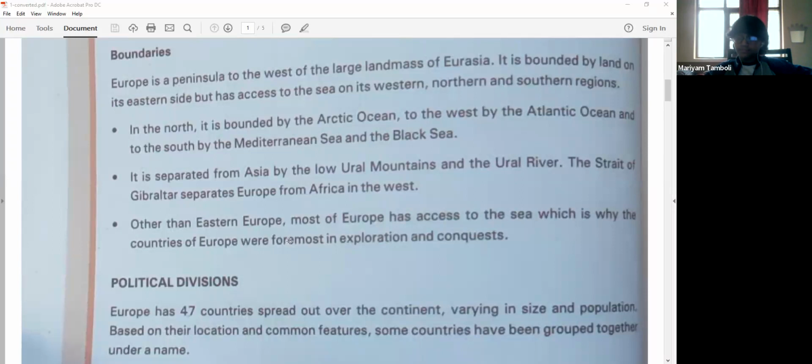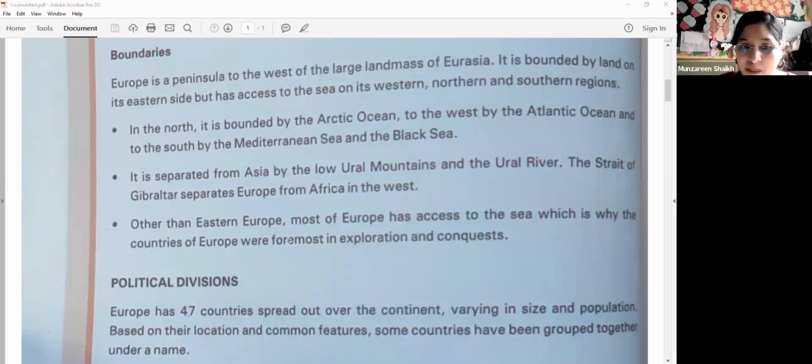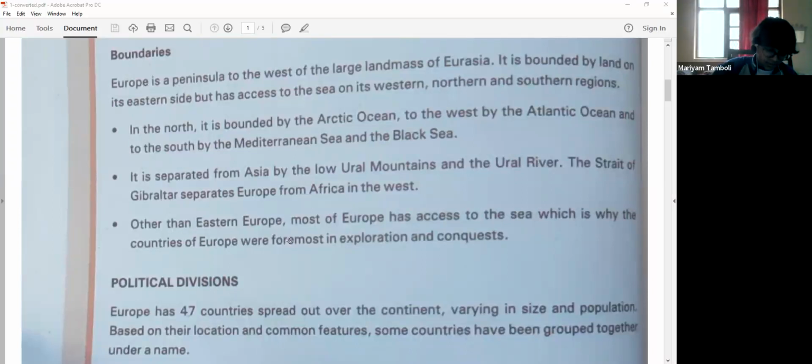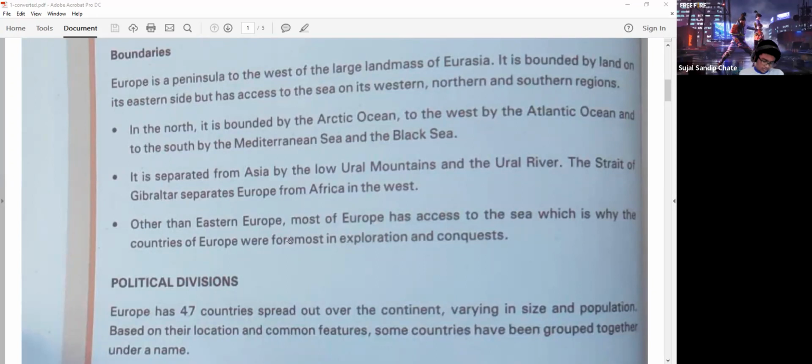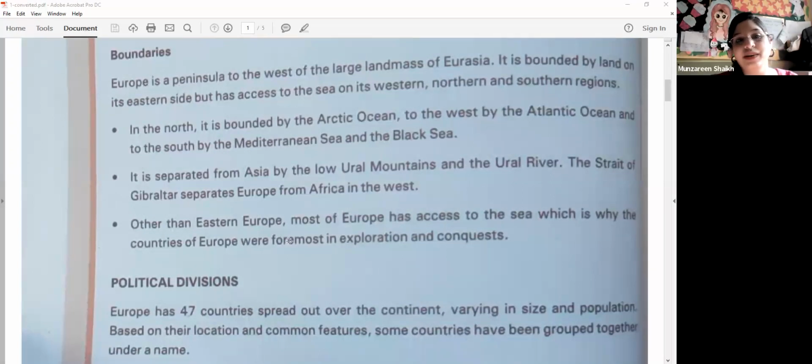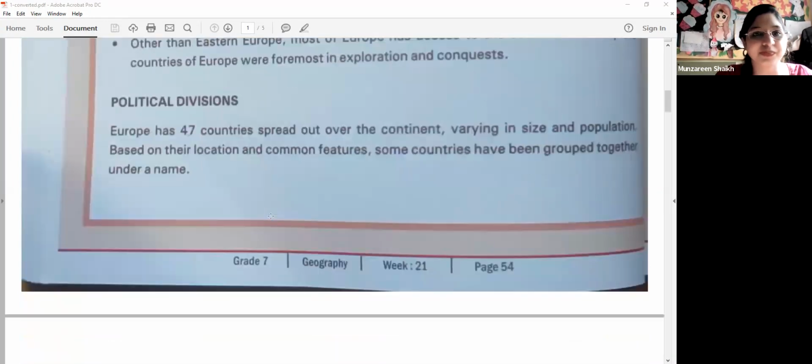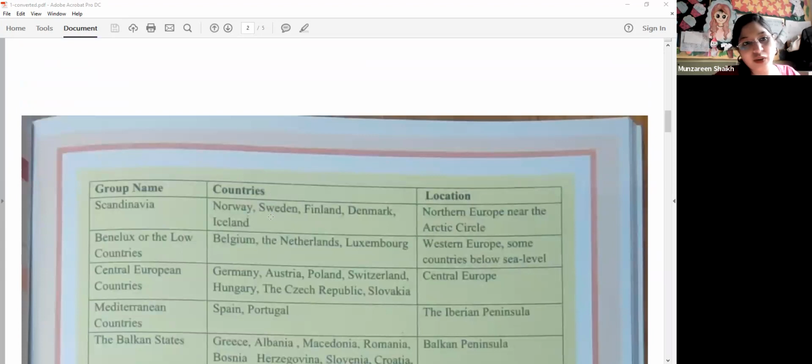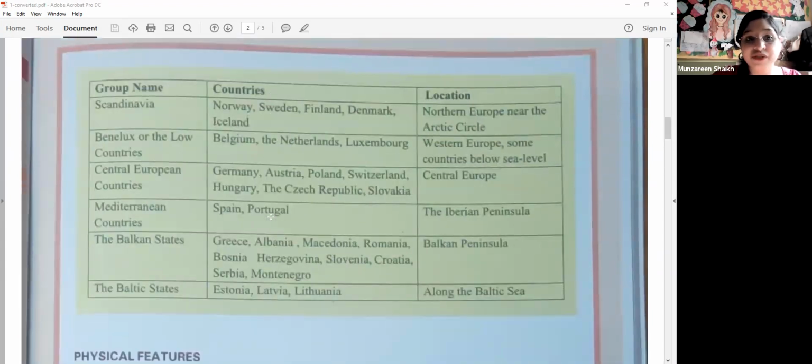Yes, ma'am. Okay. Now the political divisions. Europe has dash countries. 47. In the entire continent, it has 47 countries. And these countries are different in size, they are different in population, based upon their location and common features. Can you please scroll down? Okay. Based on their location and based on the common features.